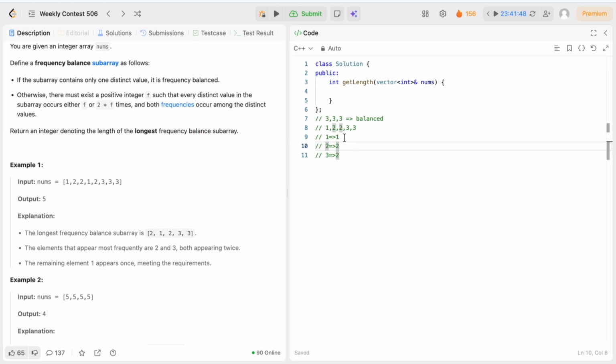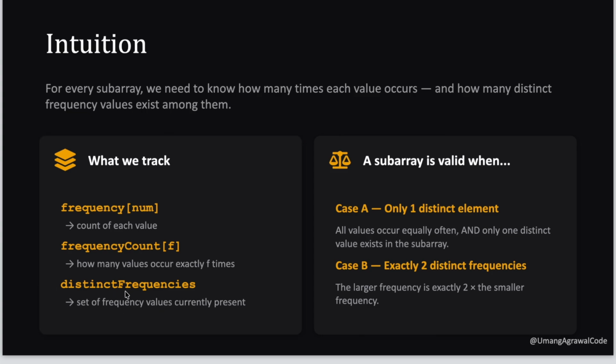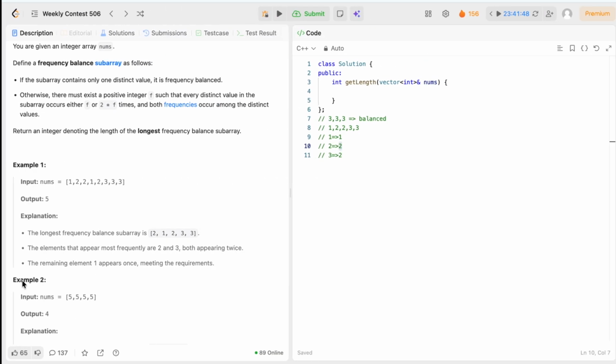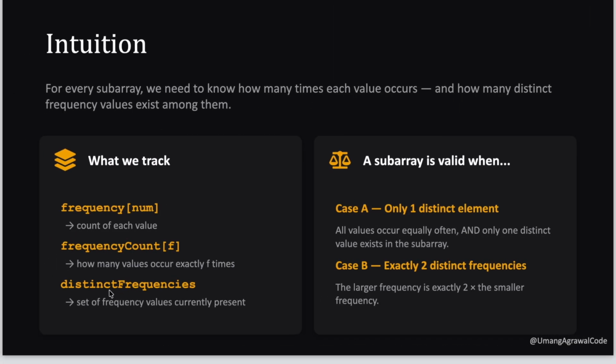For example, the count of frequency 1 is 1 and the count of frequency 2 is 2. And we have one set for distinct frequency. As I said, we need only two distinct frequencies, so I will use a set, distinct frequency, to store how many frequencies we have currently.